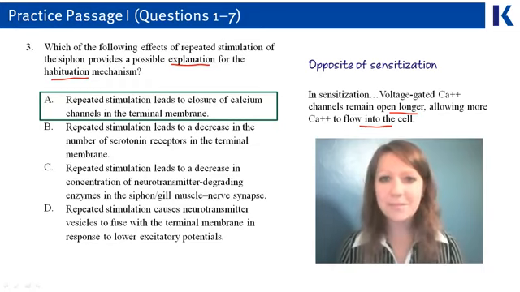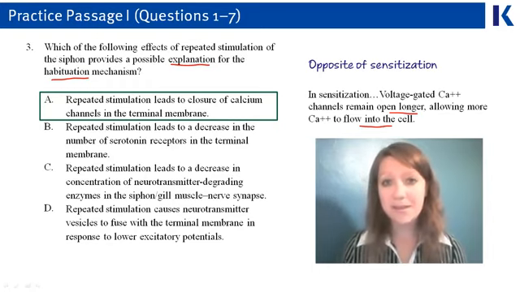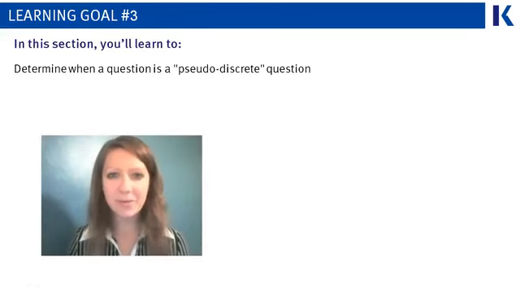In that learning goal, you'll see a special type of question associated with the passage that's really more of a standalone question. It's called a pseudo-discrete. We're going to talk about a special type of MCAT question, a pseudo-discrete question. These questions are special because they are within a passage and they're associated in topic with that passage. However, you don't need the passage to answer them. They are standalone in that you don't need any information directly out of the passage to be able to answer them. Because you don't need to analyze the passage to answer these questions, they tend to be easier.